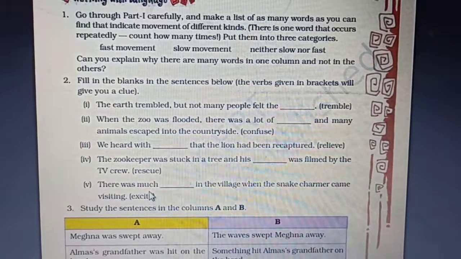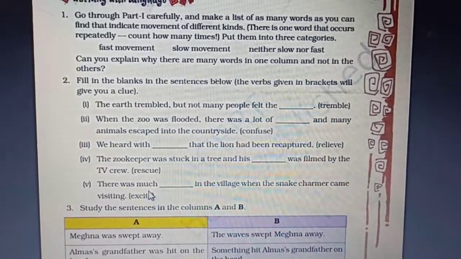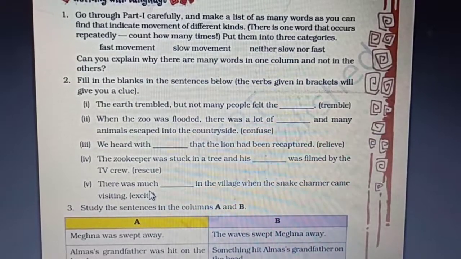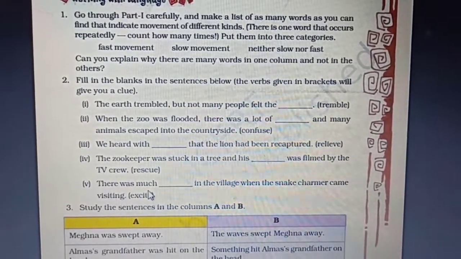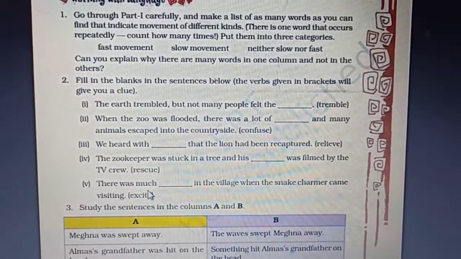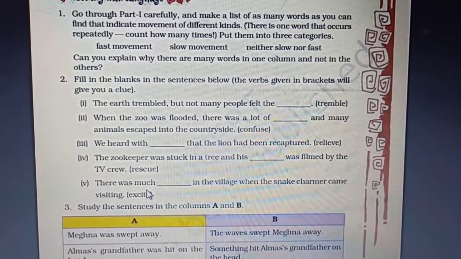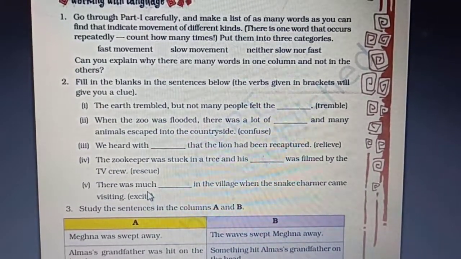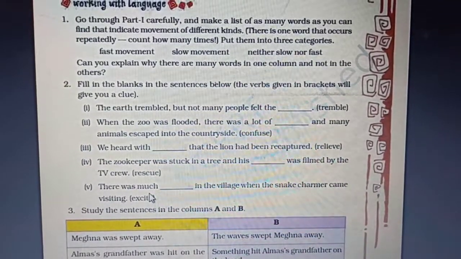The second one says, fill in the blanks in the sentences below. The verbs given in brackets will give you a clue. Now, what form of the verb is to be used in the blanks? The first one reads, the earth trembled, but not many people felt the dash. Now, tremble has been given, so what different forms of tremble can be formed? Can we form different forms of these words?